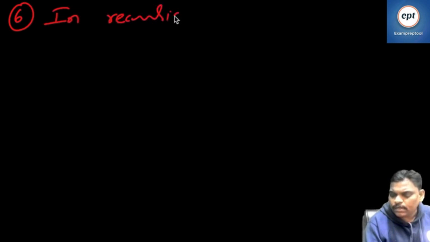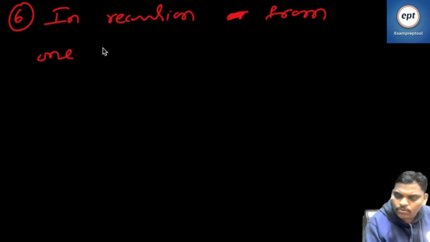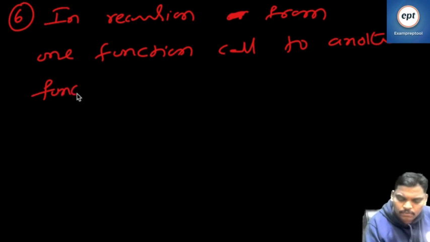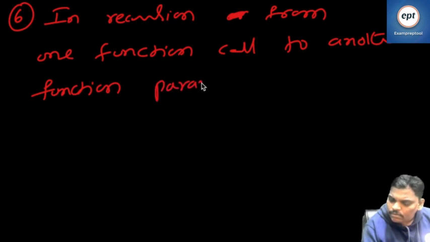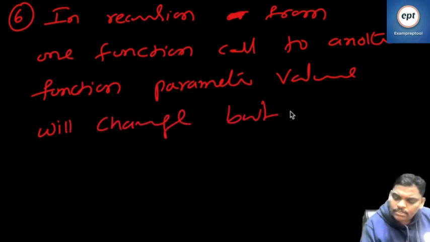Five is over. Can you see the sixth point? In recursion, from one function call to another function call, the parameter value will change, but not other things.